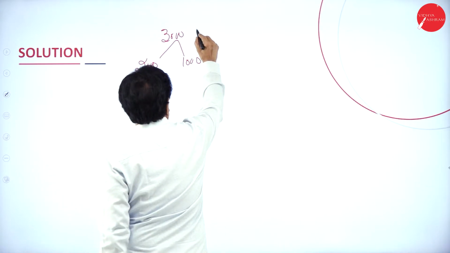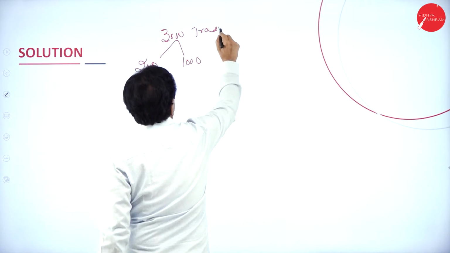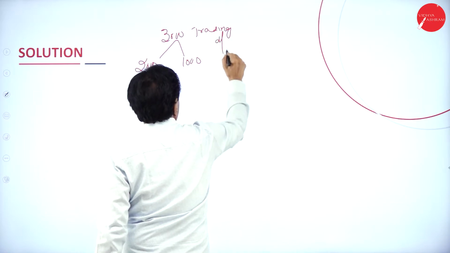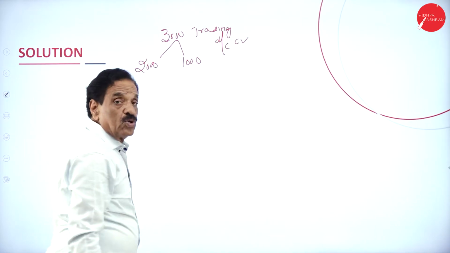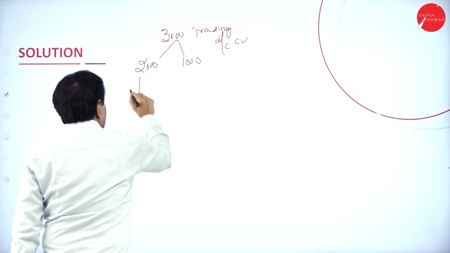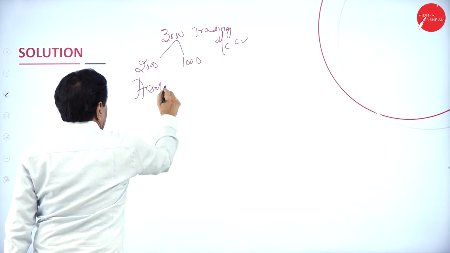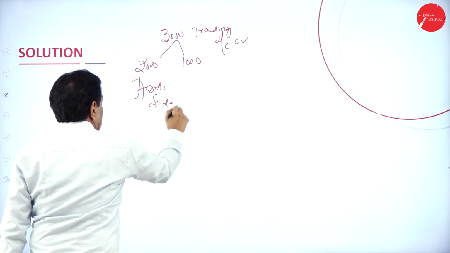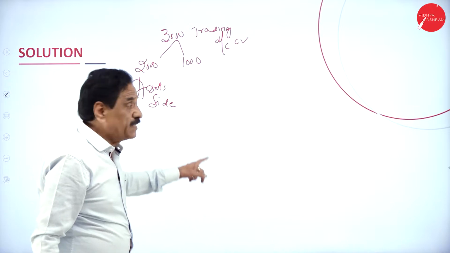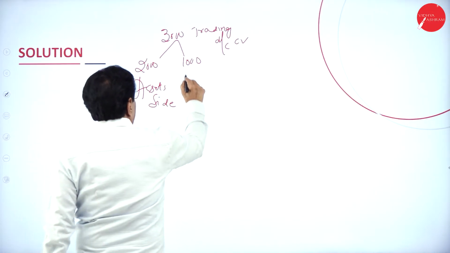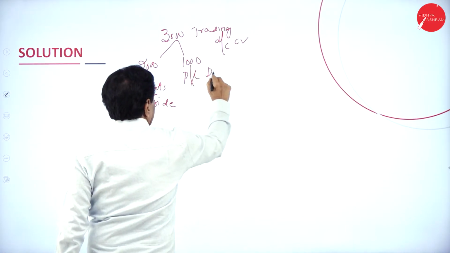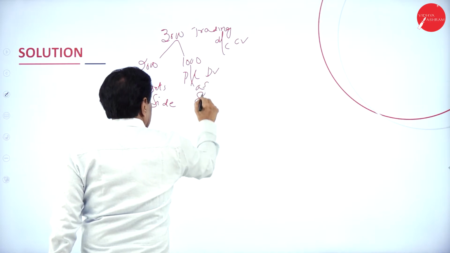This is the trading account, credit side. 2,000 will come on the asset side. 1,000 profit and loss, debit side, as stock destroyed.